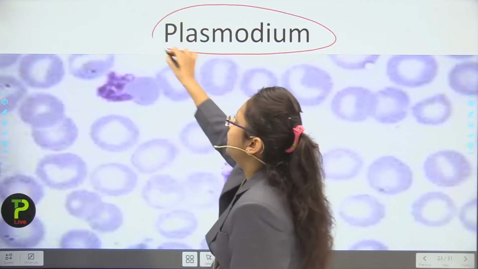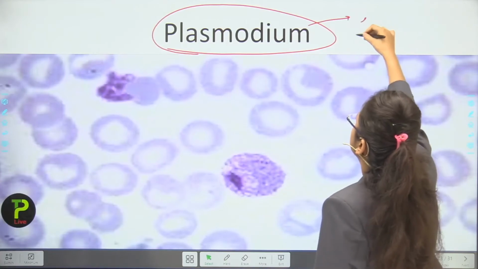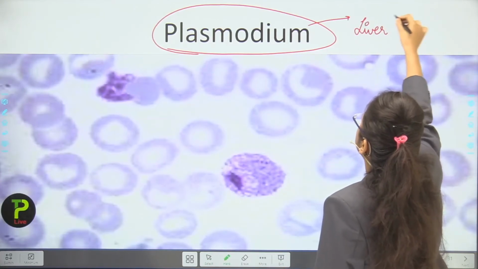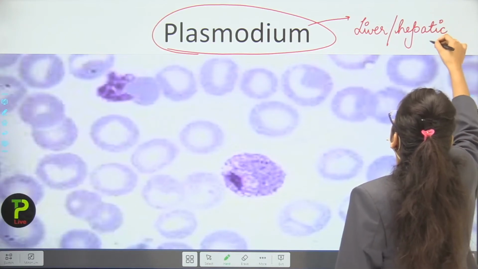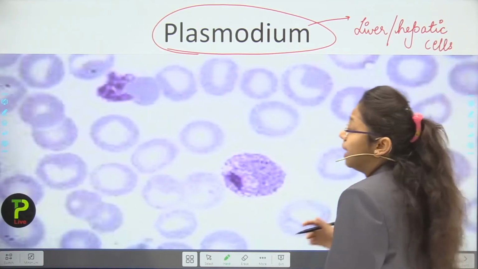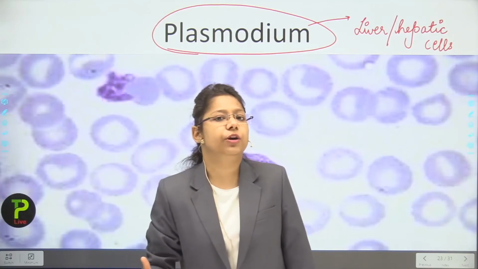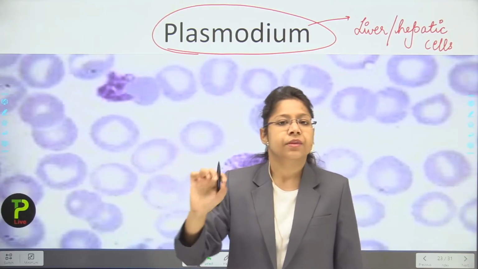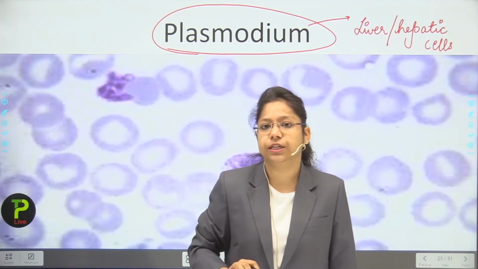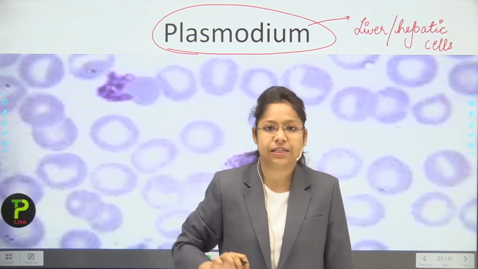Next, if we talk about plasmodium. Plasmodium is residing inside the liver, or we can say the hepatic cells of a person's body. In our liver, the plasmodium is getting transferred from the female Anopheles mosquito. Actually, the female Anopheles mosquito is a carrier of plasmodium.